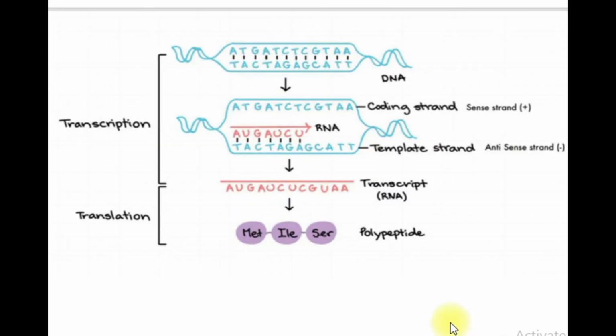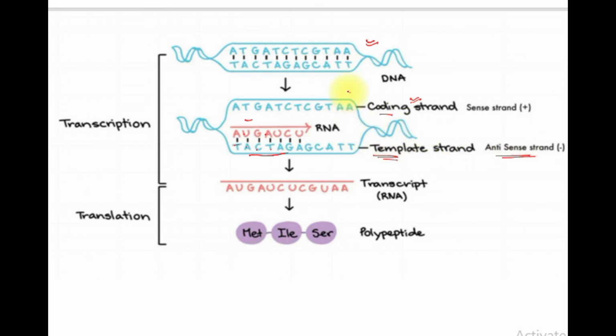So by this diagram you can be very clear about the coding strand and the template strand. See here we are having a DNA. From this DNA one will act as the template strand, another will act as the coding strand. Here this DNA is working as a template and it is producing the RNA. See, T is base pairing with A, A is base pairing with U as it is the RNA, C is base pairing with G, T, A. So this is the template strand. The other name for it is the anti-sense strand. Okay, that means it is not sensing.